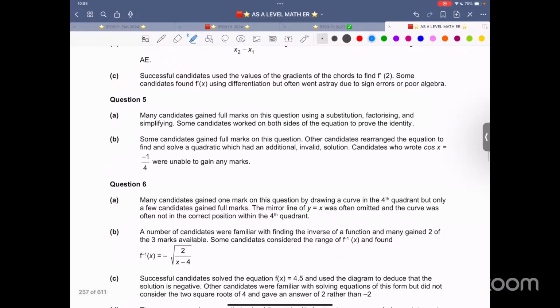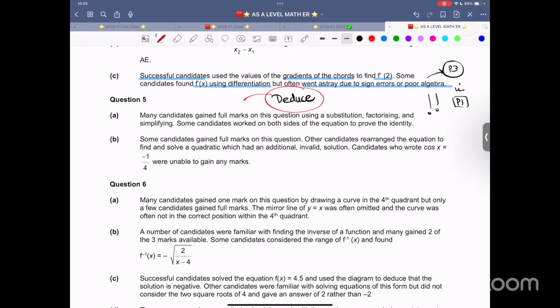Now, something like the differentiation concept. Successful candidates use the values of the gradients of the chord to find f prime of 2. Some candidates found f prime of x using differentiation, but often went astray due to sign errors or poor algebra. I mean, why would they apply a technique of P3 in P1? Why would anyone do that? And when they use the word deduce, that means based upon the previous result, you should use it and then make a conclusion. That is how you do it. So, of course, they shouldn't be getting any marks.